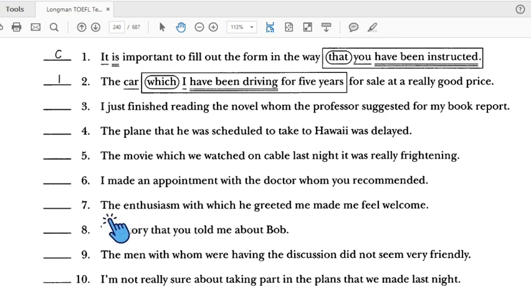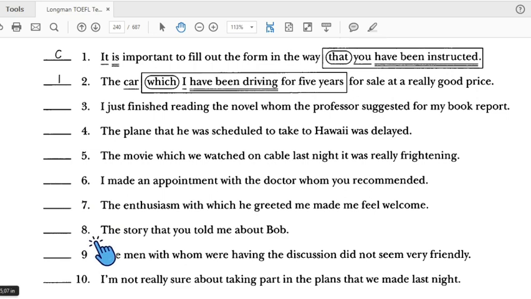Number 7: the enthusiasm with which he greeted me made me feel welcome. This one is the subject. With which is the connector, then subject, verb. So there are two subjects and we try to find one verb. Made me feel welcome is the verb of the enthusiasm. Which refers to things. So number 7 is correct.